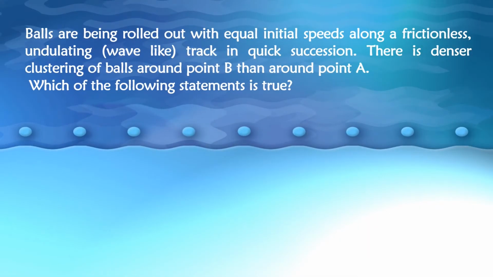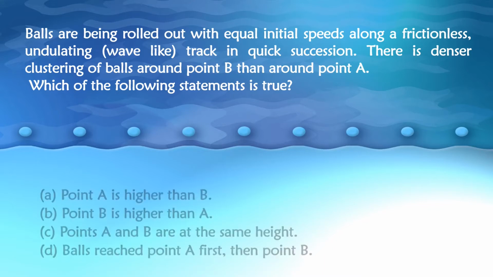Question. Balls are being rolled out with equal initial speeds along a frictionless undulating track in quick succession. There is denser clustering of balls around point B than around point A. Which of the following statements is true?